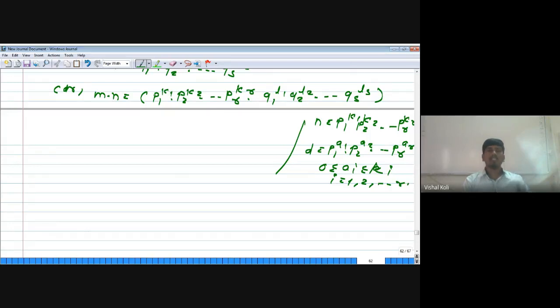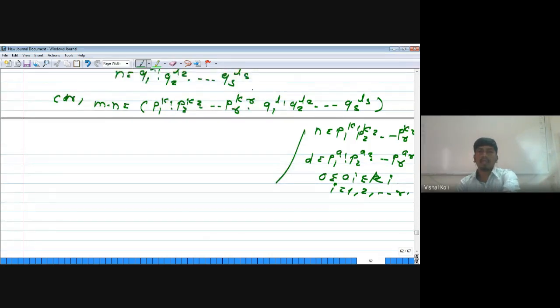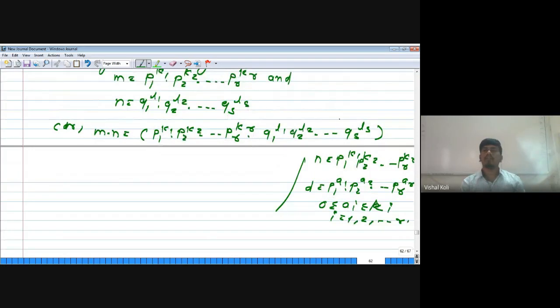for each i running from 1 to r. So here m into n is p1 to the power k1 into p2 to the power k2 up to pr to the power kr into q1 to the power l1 q2 to the power l2 up to qs to the power ls, and these primes p1, p2 up to pr and q1, q2 up to qs are distinct primes, that is, pi and qj are distinct primes for i running from 1 to r and j running from 1 to s.